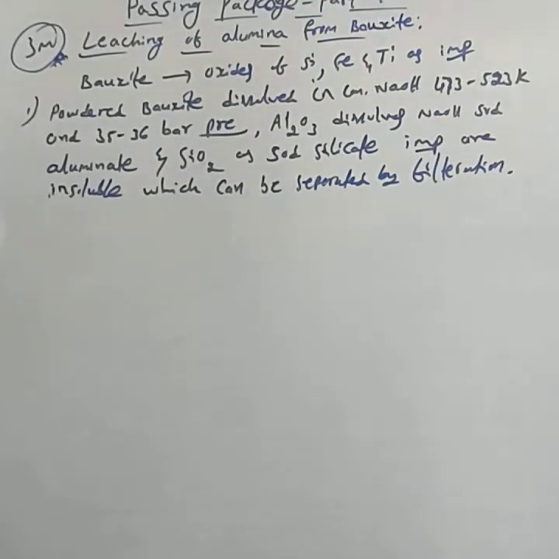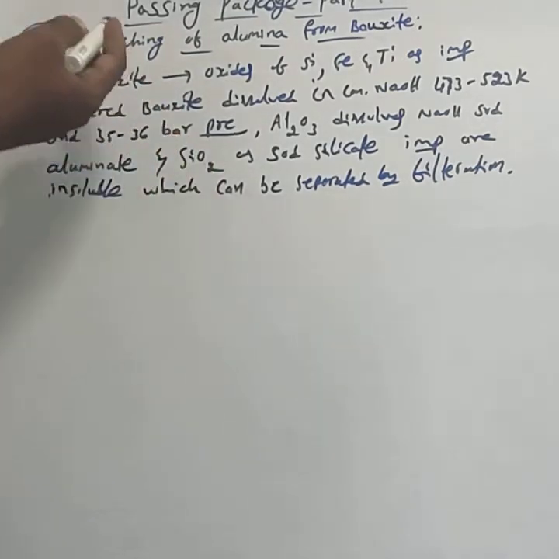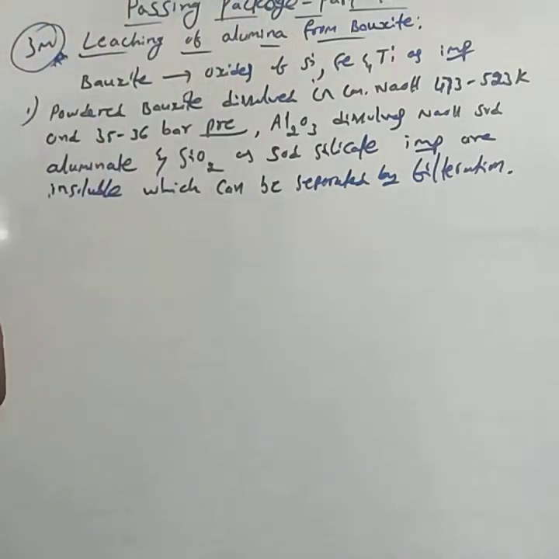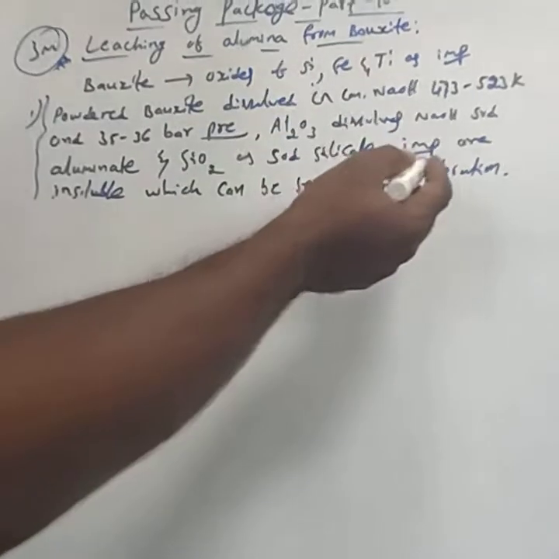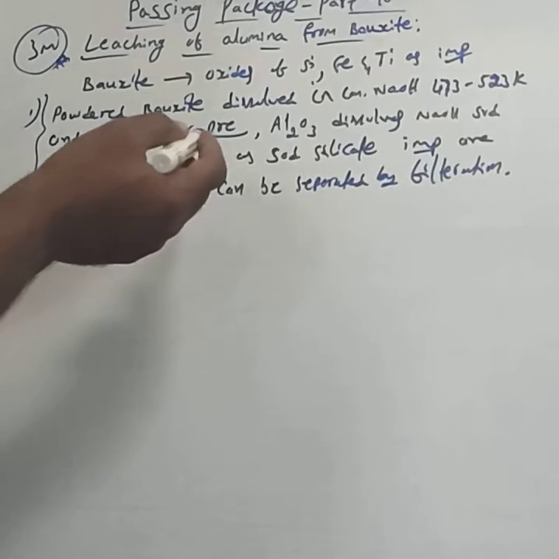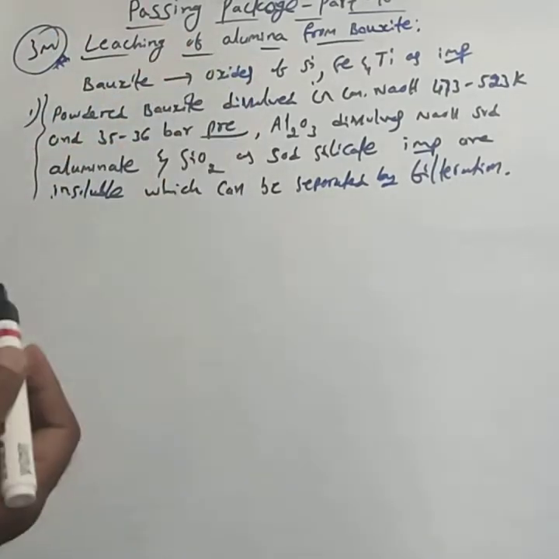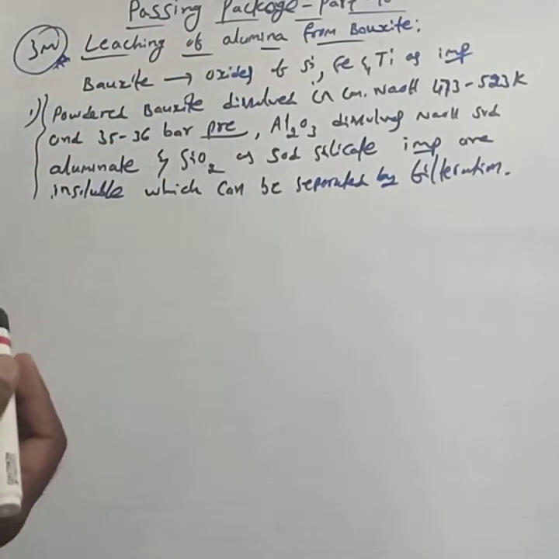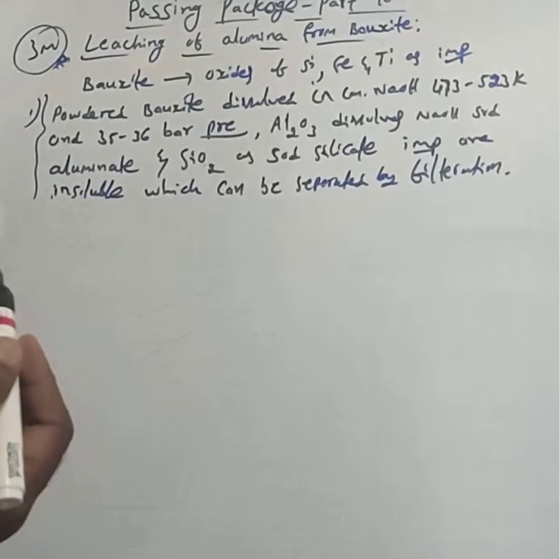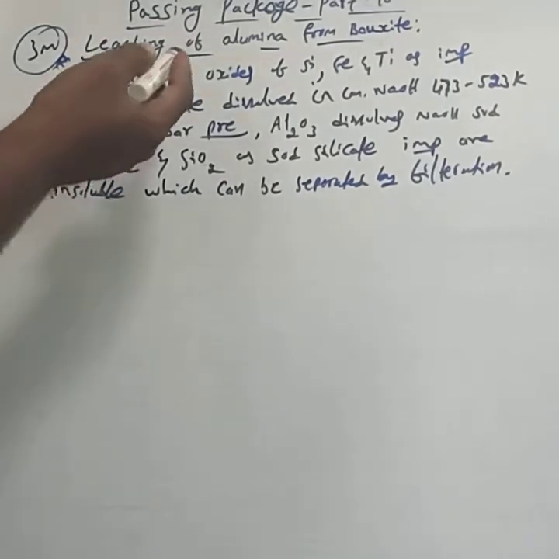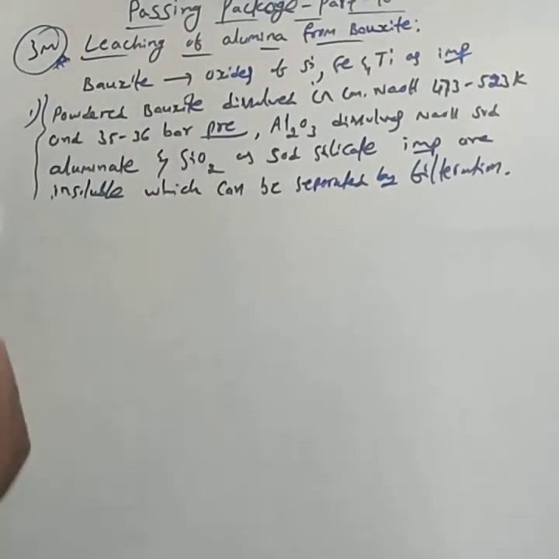Sometimes they ask to explain the leaching of alumina from bauxite without reactions. If they mention reactions not required, then you have to write only the theoretical points. If they have not mentioned that, then you directly write the reactions.